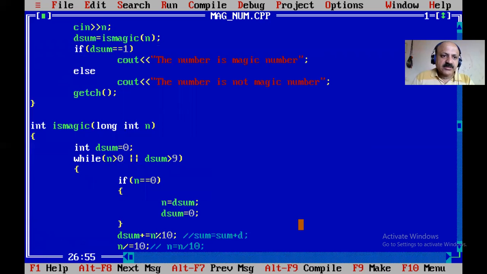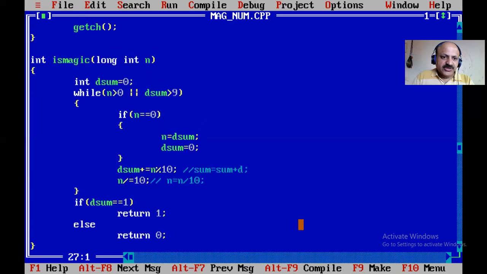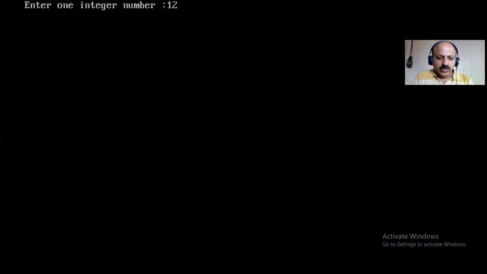I save. Yes. Anything else remaining? So all are well. Yes. No any change is required. So let us check. I compile. Yes. No any error. So again, I give 1, 2, 3, 4. Yes, that the number is magic, but our sum is not print.